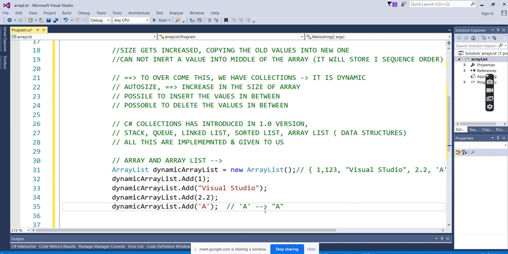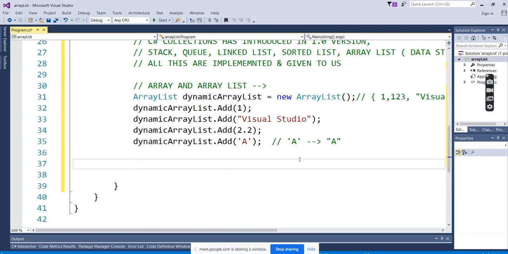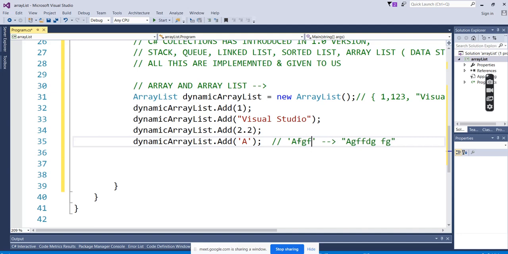They will even ask in the interview, what's the difference between a single character enclosed in the single quote and the same letter A enclosed in the double quote. So what's the difference? The first and major difference is that whenever it is enclosed in the single quote, then it will be a character, and whenever it is a character, it will have only one value. If we add more than one value over there, then it will throw an error. Right? When it is enclosed in the double quote, it means that it is a string. A string can have a group of characters. Right? A character cannot have a group of characters. It will throw an error here.